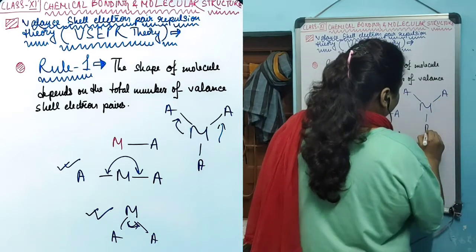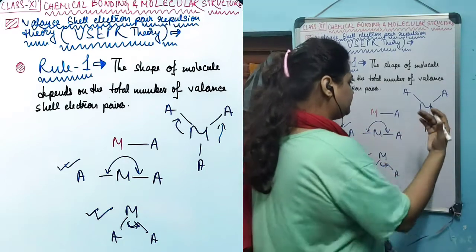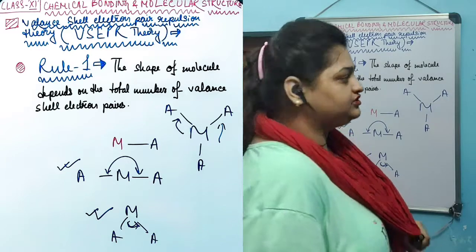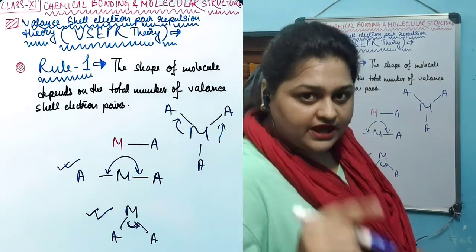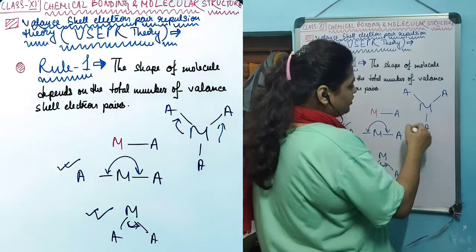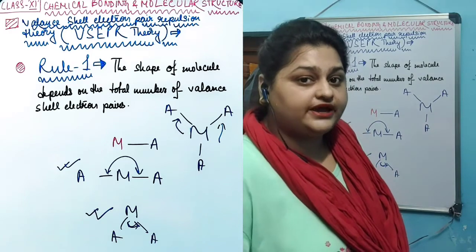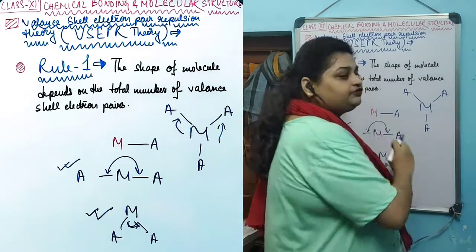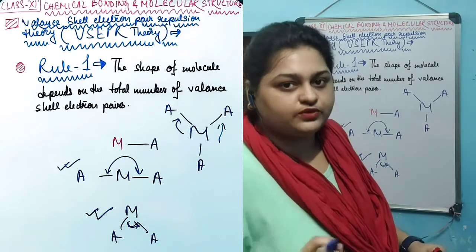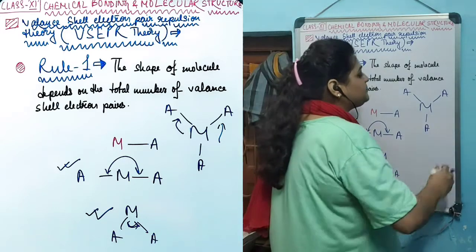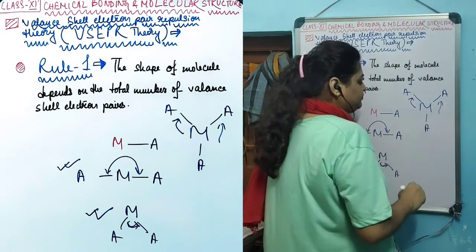If this molecule is formed by the central atom forming three bonds with these three atoms, this kind of molecule is formed. In this case, the orientation of individual bonds again will depend on their mutual repulsion from each other. These bonds will try to orient themselves in such a way that each of them will face the minimum amount of repulsion from the adjacent bond.